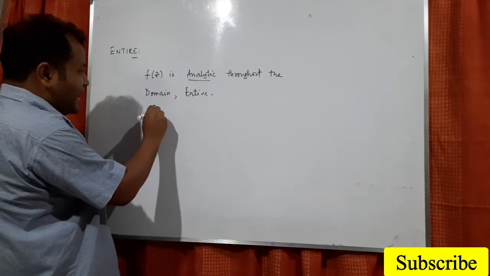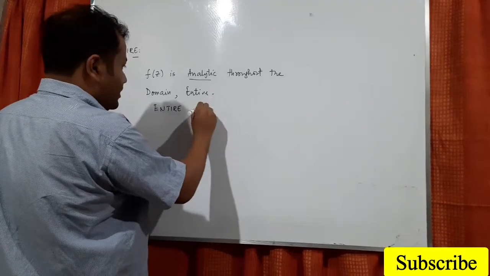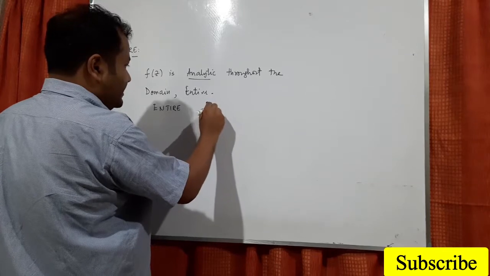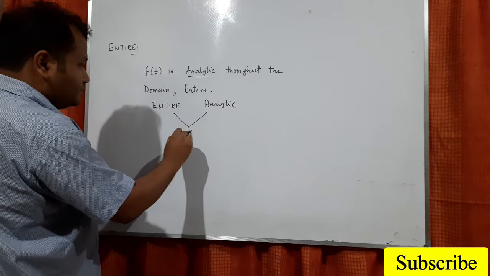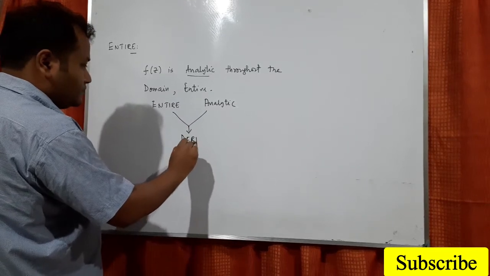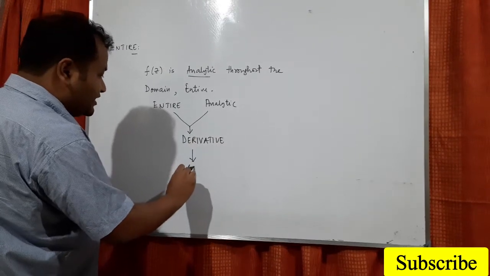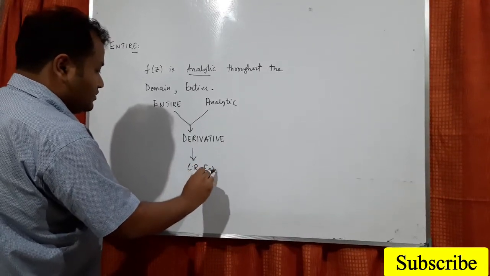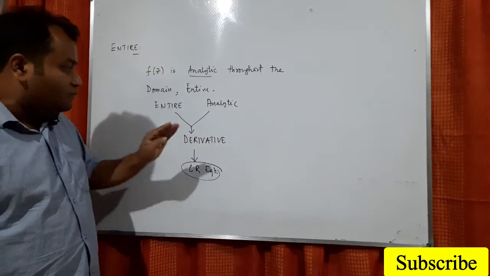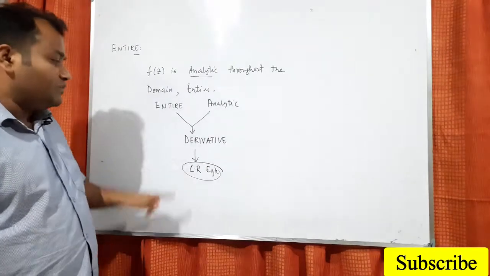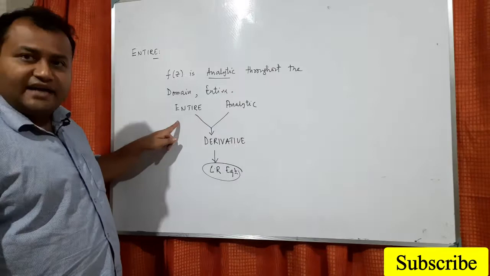So if I say entire, and a few terms like analytic, these both are related to derivative, and derivative is related to the CR equation. So I think you can understand that the CR equation has a very important role in all aspects: in terms of derivative, in terms of analytic function, in terms of entire function.